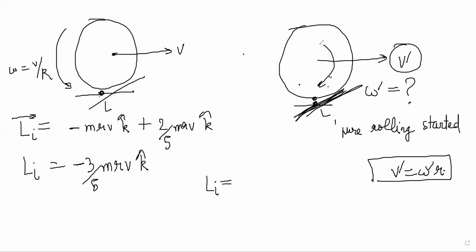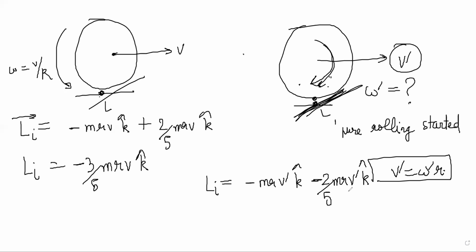First step is R cross V, that is the same: minus MR V dash K cap. But now notice that it is like this, so I omega, ICM omega will not be out of the plane. It is into the plane. So it is minus 2 by 5 M R V dash K.